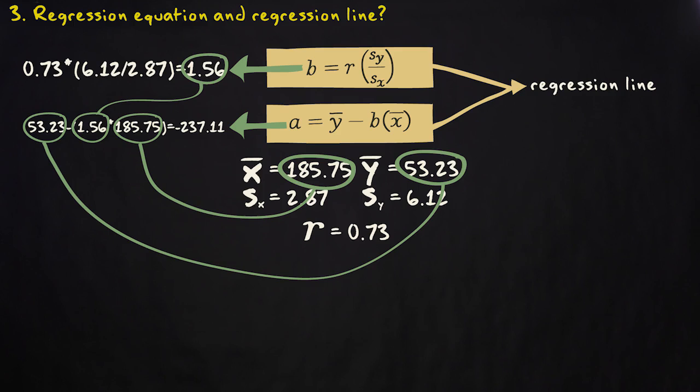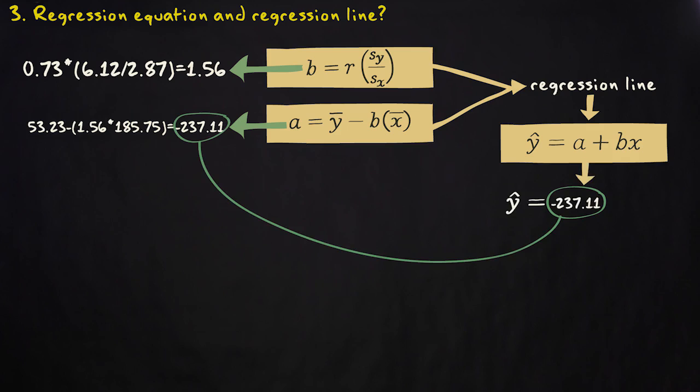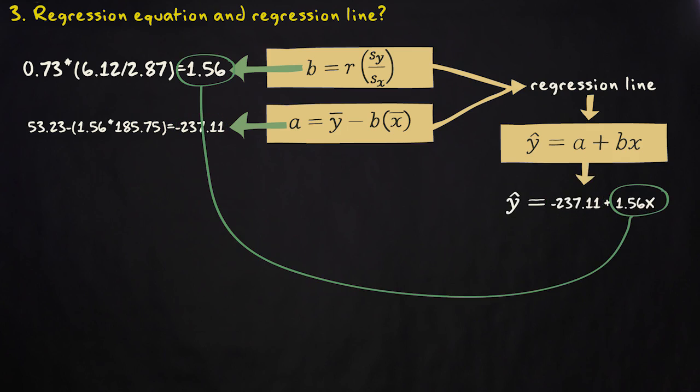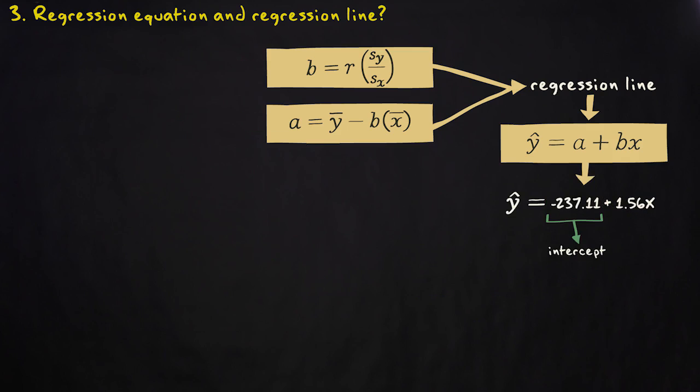The regression equation is y hat equals minus 237.11 plus 1.56 times x. The intercept indicates that the predicted y value is minus 237.11 when x is 0. This number has no substantive meaning because a physical height of 0 meter is impossible. The intercept only serves mathematical purposes. It makes it possible to draw the line.